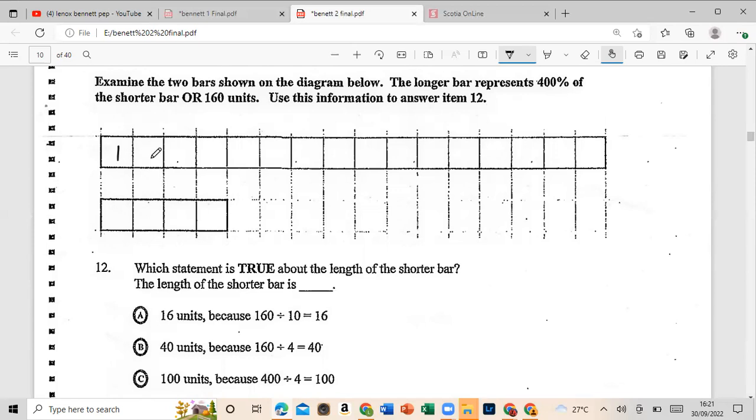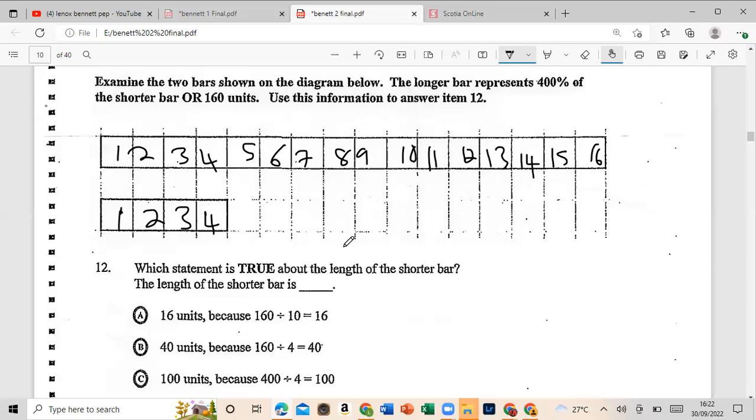So as I said, it's 16. So that's 1, 2, 3, 4, 5, 6, 7, 8, 9, 10, 11, 12, 13, 14, 15, 16. So that means this is the 4. So 400% means 4 times it, right? But let's see what the question says. Which statement is true about the length of the shorter bar?